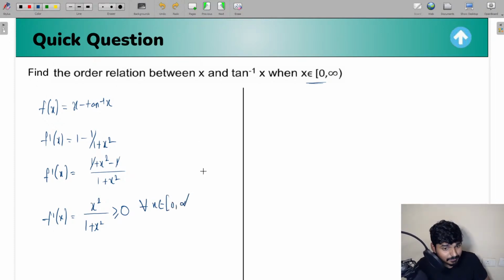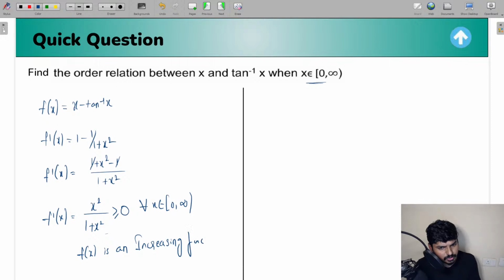So what does that simply mean? If f dash of x is greater than or equal to 0 for any value of x in the interval 0 to infinity, this simply means that the function f of x is going to be an increasing function. We can conclude that f of x is an increasing function.